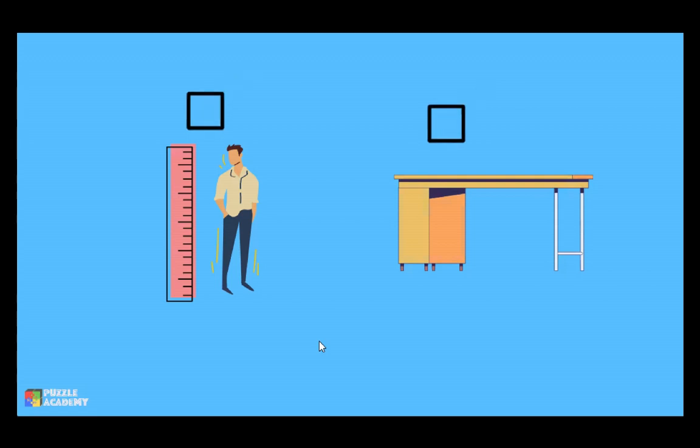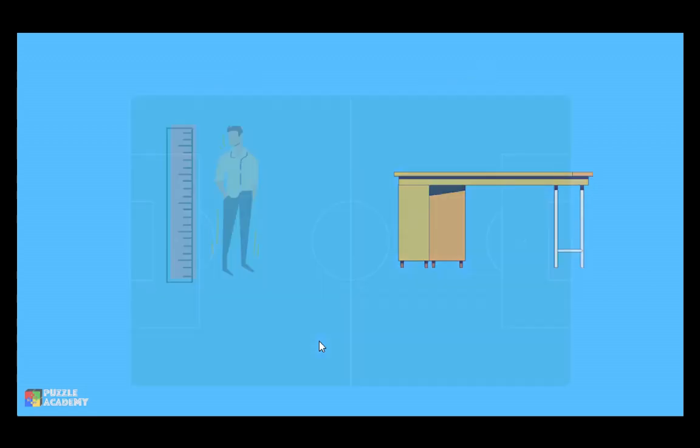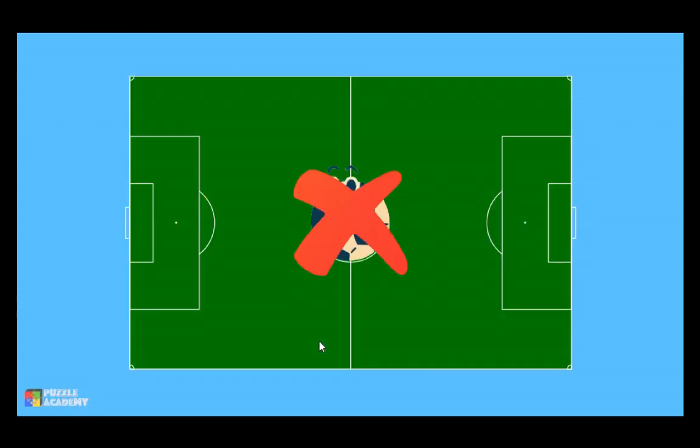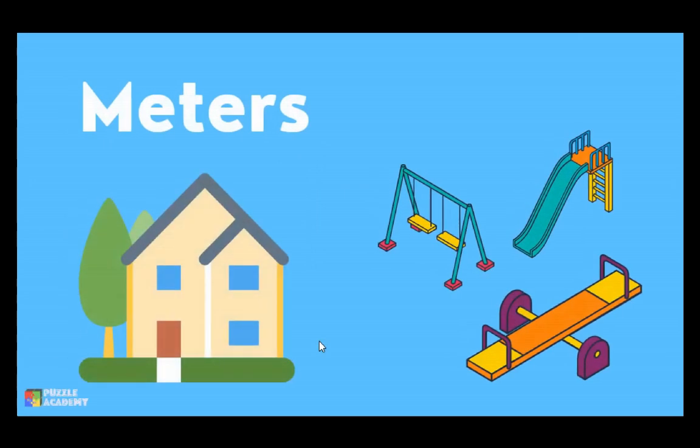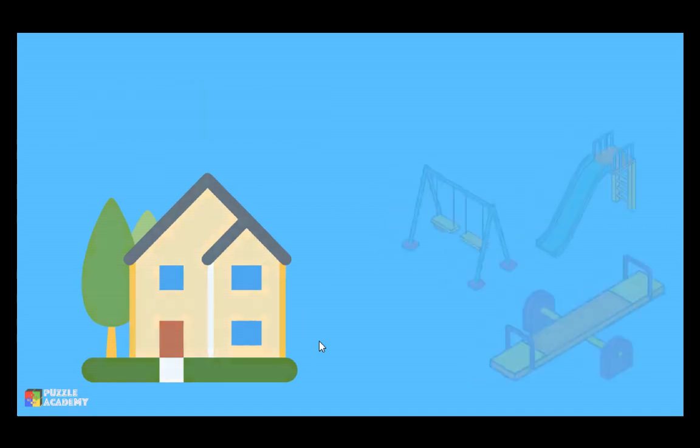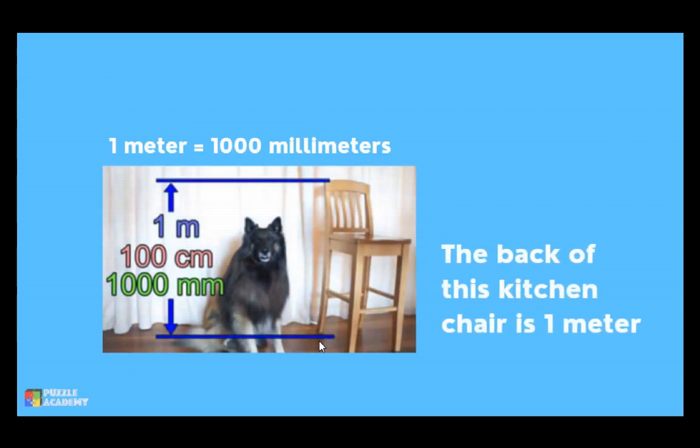Pero kapag mineasure naman natin yung laki ng football field, I think it would be better if we use a meter. A meter is equal to 100 centimeters. The length of this guitar is about 1 meter. Meters can be used to measure the length of a house. O kaya naman, pwede naman ating gamitin ng meters sa pag-measure ng size of a playground. And because a centimeter is 10 millimeters, 1 meter is equal to 1,000 millimeters.